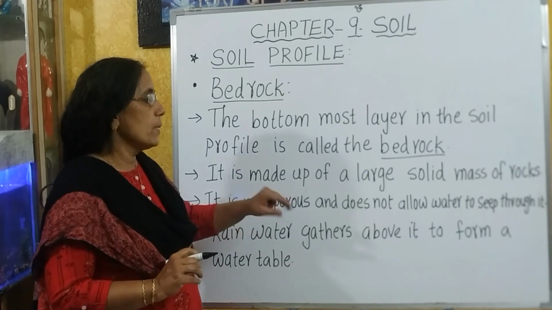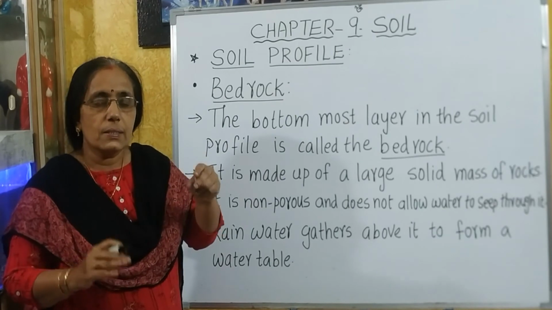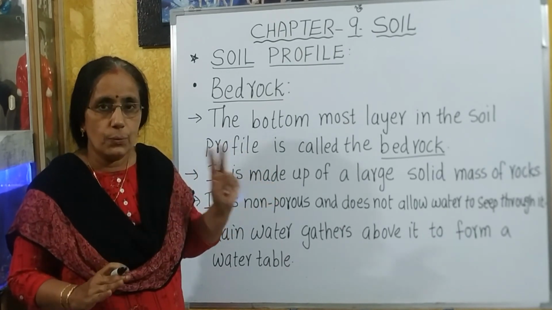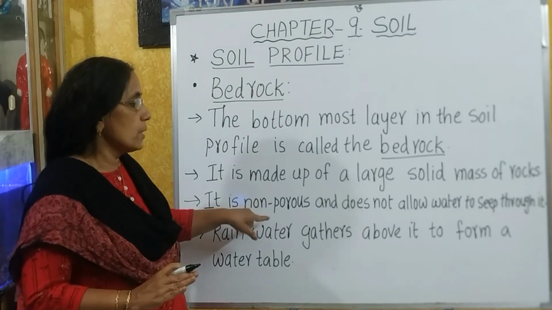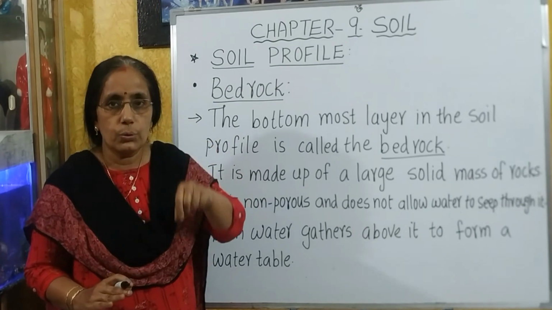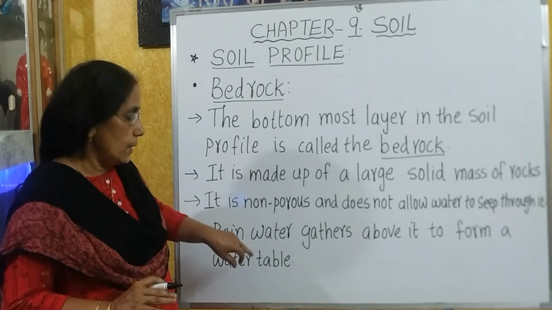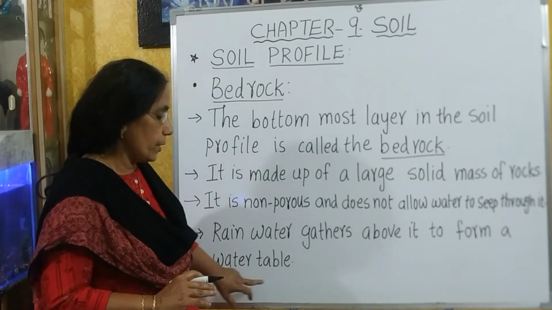It is non-porous and does not allow water to seep through it. Since it is a large solid mass of rock, it has no cracks and is not porous, therefore it does not allow water to seep through it. Therefore, what happens? The rainwater gathers above it to form a water table.